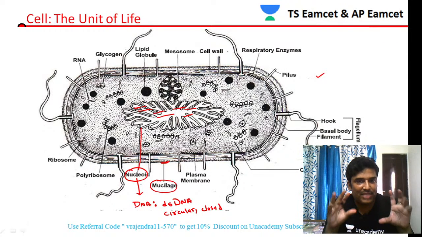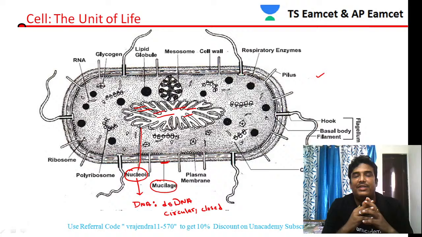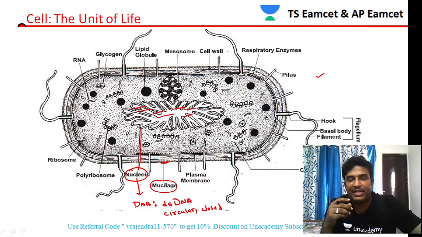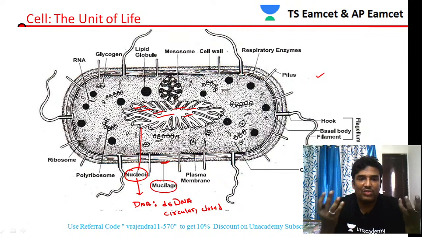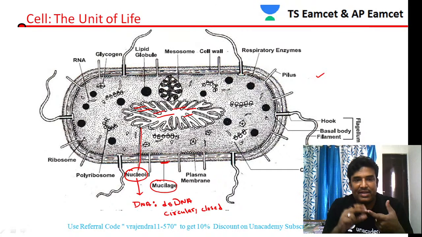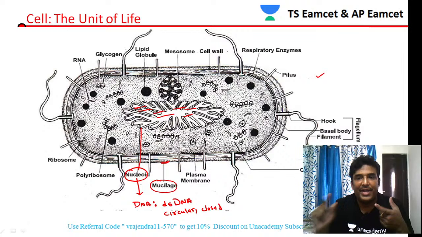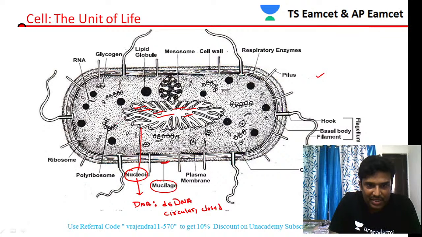So if you see the cytoplasmic contents of this particular bacteria, first the nucleoid is made up of DNA. What type of DNA does the nucleoid contain? It is double strand DNA. And how does the double strand DNA appear? It is circular and closed. Then you see in the cytoplasm ribosomes are present.